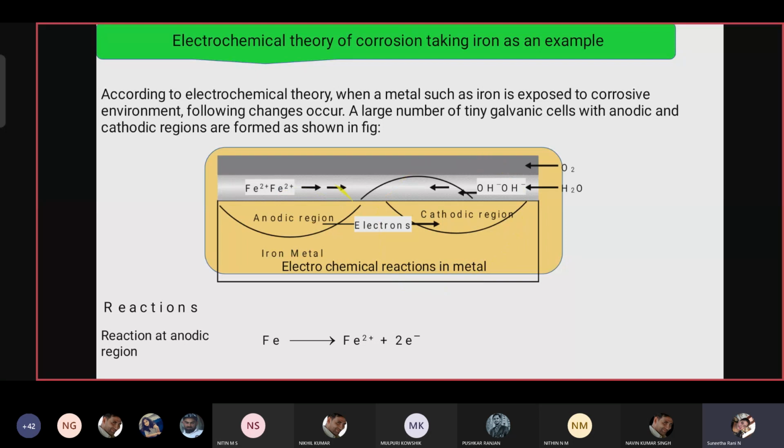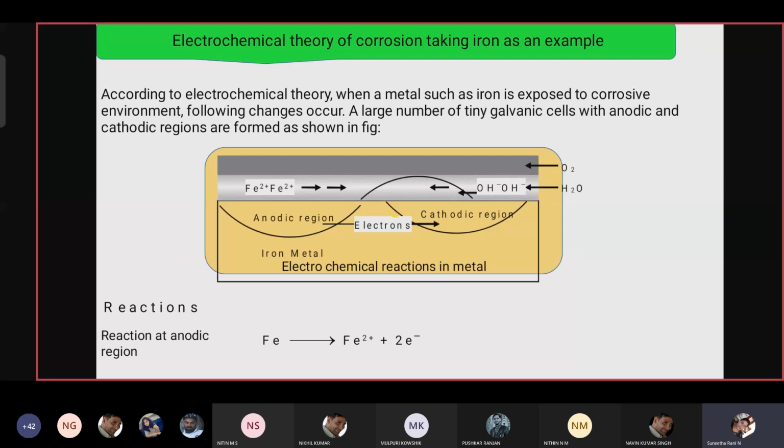The anode portion is very active and is affected by corrosion, whereas the cathode part is not affected by corrosion. Remember this. The combination of anode and cathode forms a galvanic cell through the chemical reactions called the anode reaction and the cathode reaction.